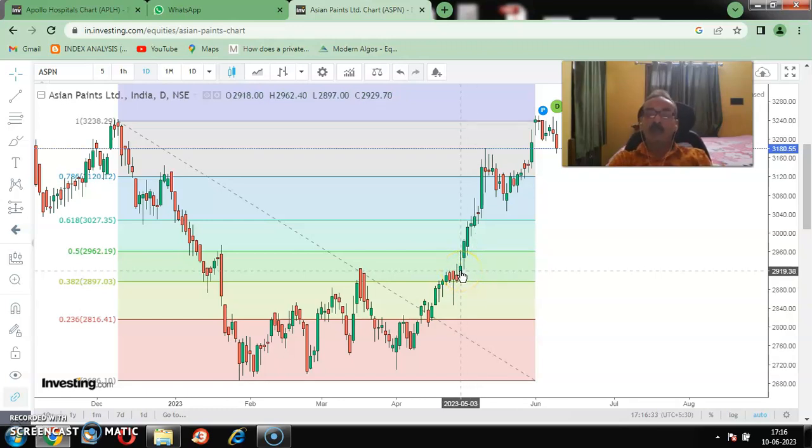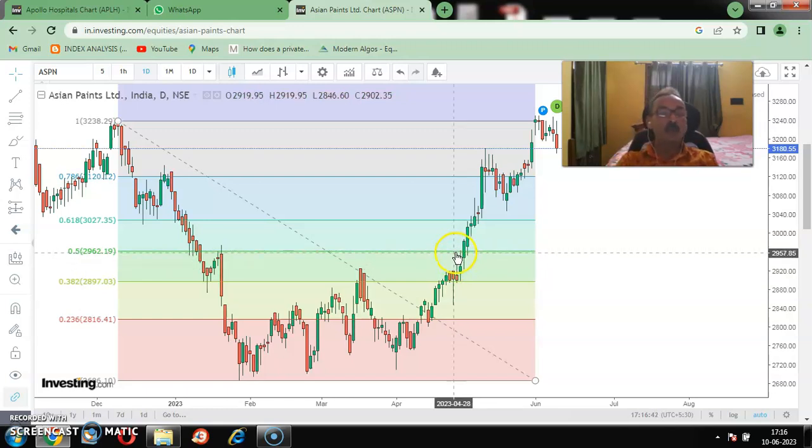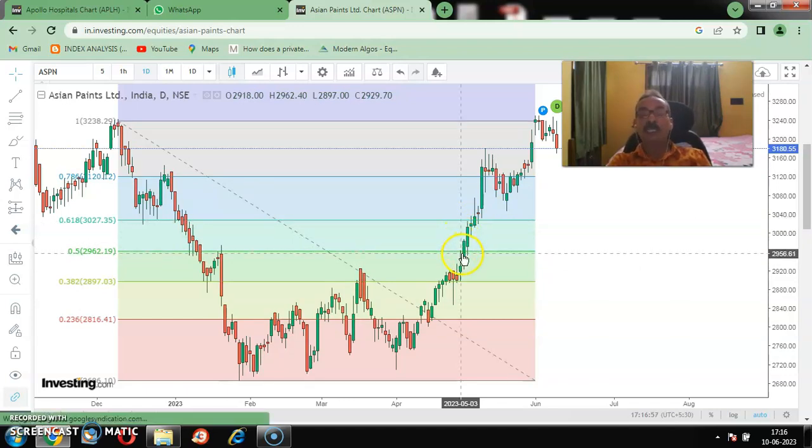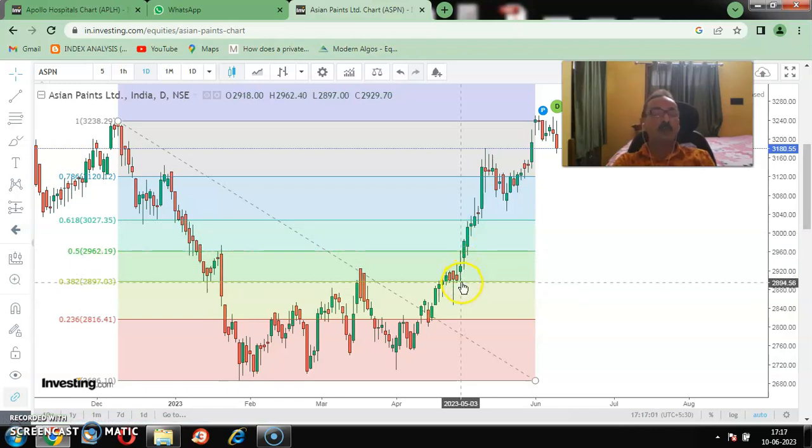If we enter this area, if we buy the stock in this area, what would be our target? First target will be the 50% level, that is 2962. Generally, if the price crosses the 38.2%, it generally retraces up to 61.8% or more, right? So we can fix a target of 61.8%, but initially we'll fix a target of this one, putting the stop loss at 38.2% of Fibonacci retracement, that is 2897, correct?